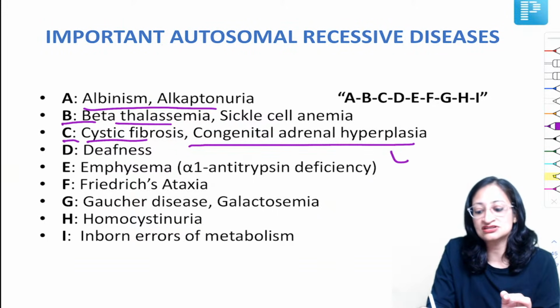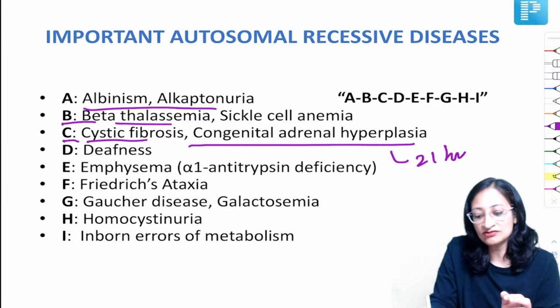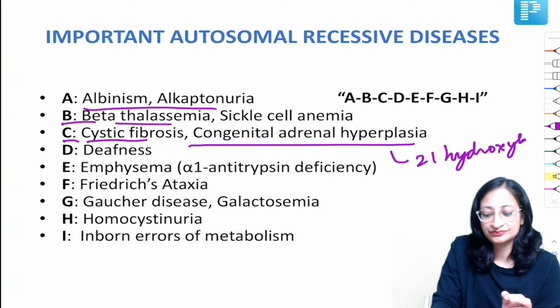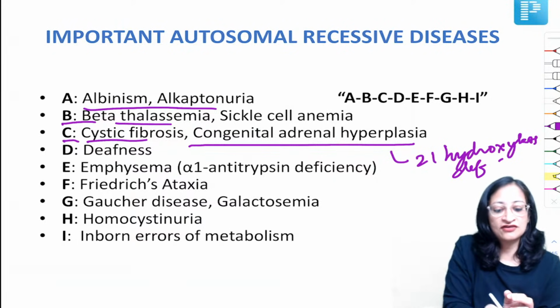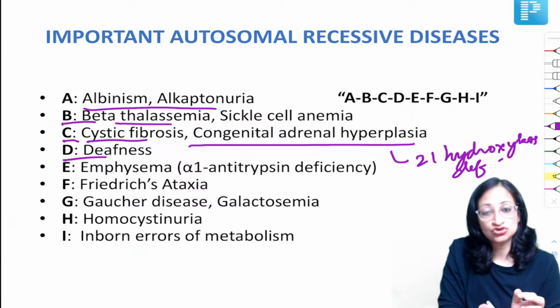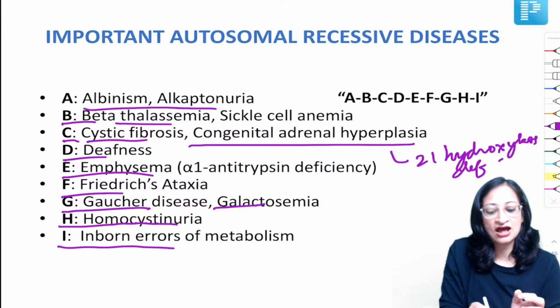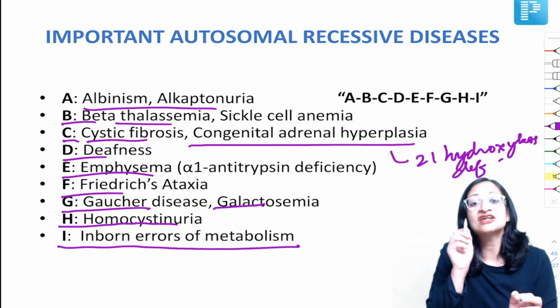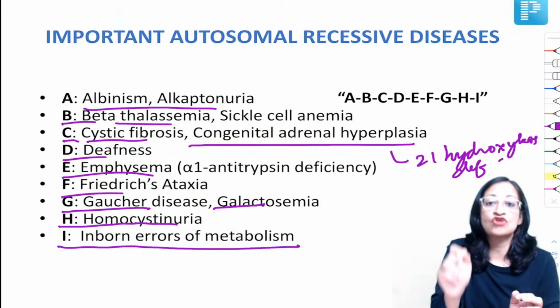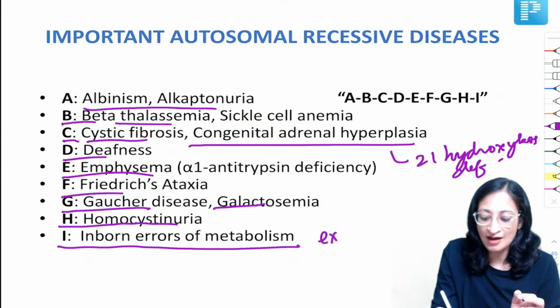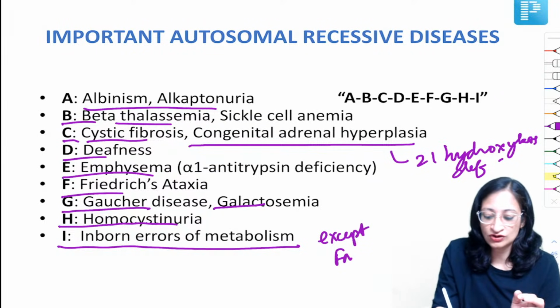Again, you get questions on this. This is most commonly due to 21 hydroxylase deficiency. D for deafness. E for emphysema, which is due to alpha-1 antitrypsin deficiency. F for Friedreich's ataxia. G for Gaucher and galactosemia. H for homocystinuria, I for inborn errors of metabolism. We said most of the inborn errors of metabolism have autosomal recessive inheritance except Fabry disease, which is X-linked.